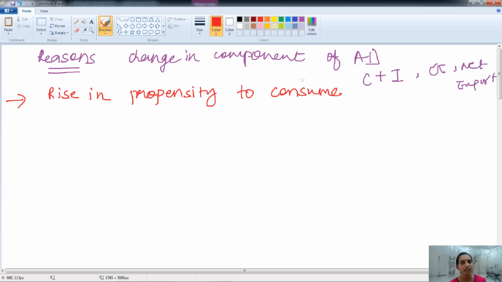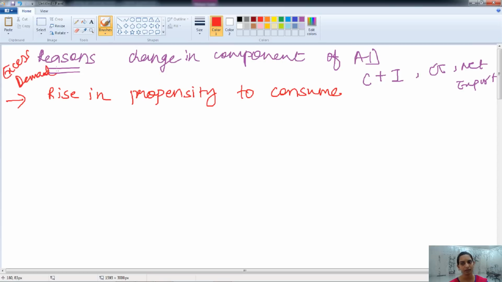That is known as the propensity to consume. It is the ability of the consumer to spend on goods and services. If the income of the consumer rises, the propensity to consume will increase, and therefore the demand for the product will increase, and that will lead to an increase in the aggregate demand. And when there is an increase in the aggregate demand, that will cause the excess demand.